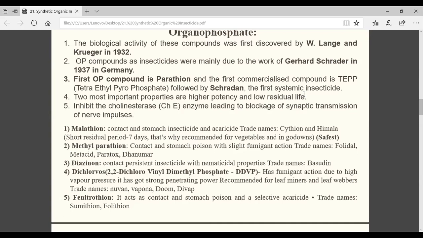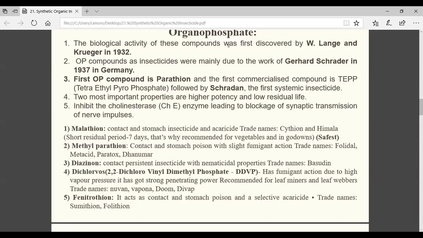Just note it down. There is a general difference between organophosphate and carbamate. In case of organophosphate, the action is irreversible. That means if you have applied the insecticide and it has attacked the insect, the insect cannot recover. Irreversible action. But in case of carbamate, it is a reversible action. That means the insect may recover. Reversible in nature. Understood? It may come in the exam.